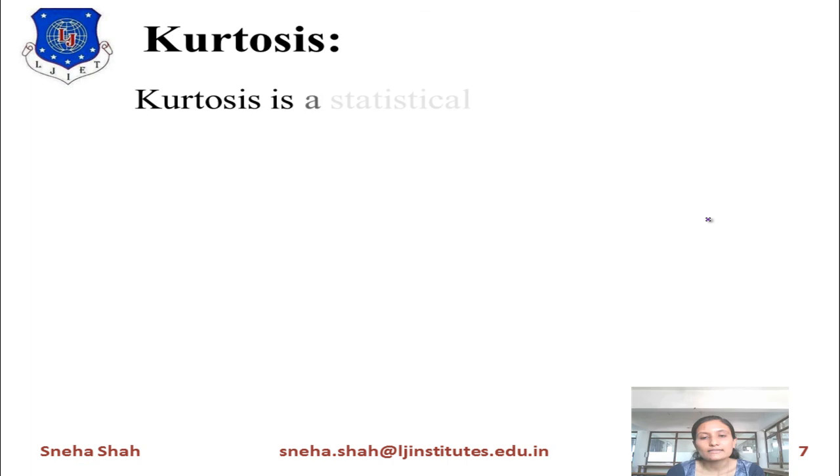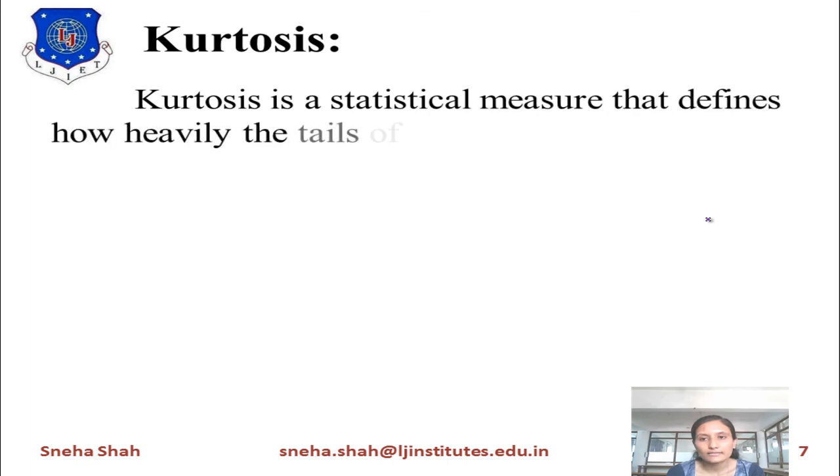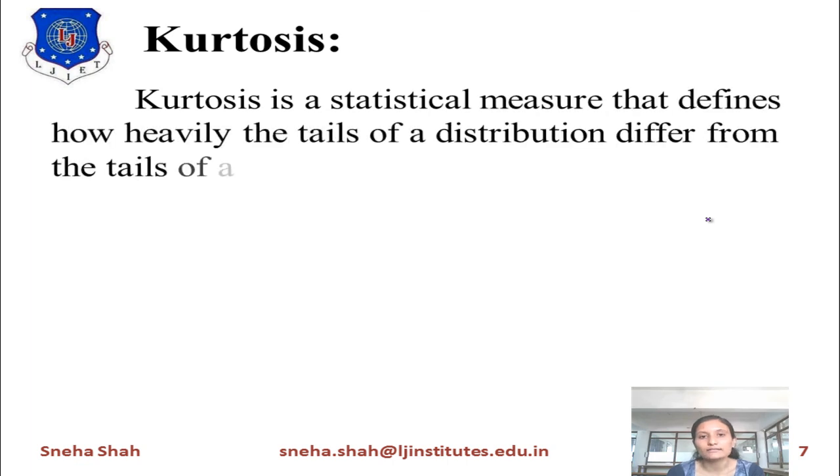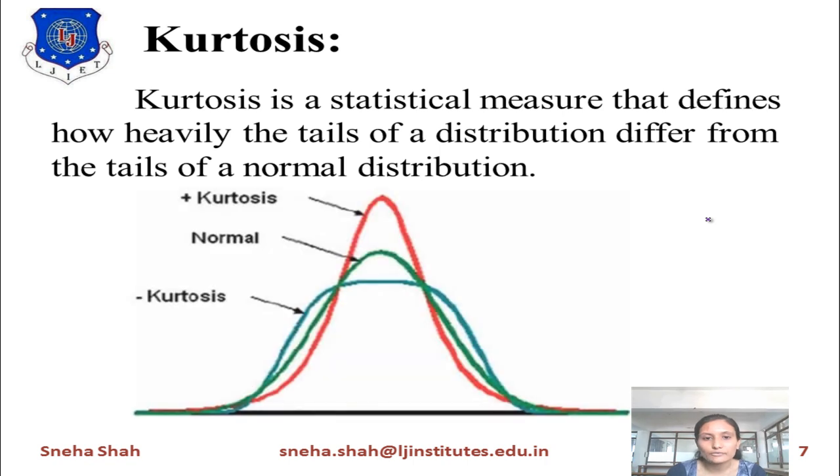It is a statistical measure that defines how heavily the tails of a distribution differ from the tails of a normal distribution. What is the meaning of this? It can be well explained using a graph. Suppose I take the green one as the normal graph. This graph is narrower, and this graph is wider.